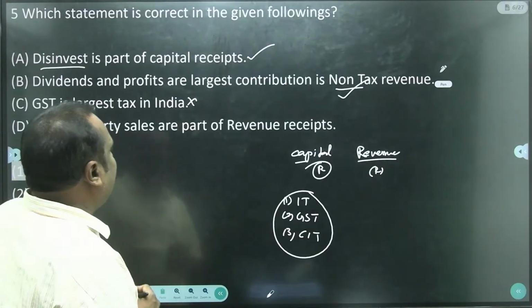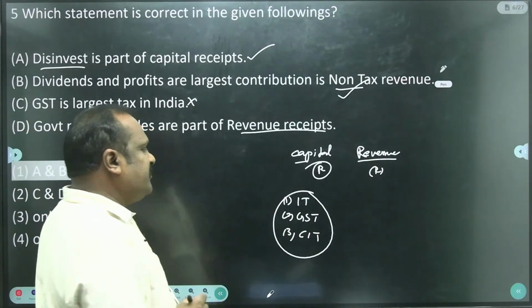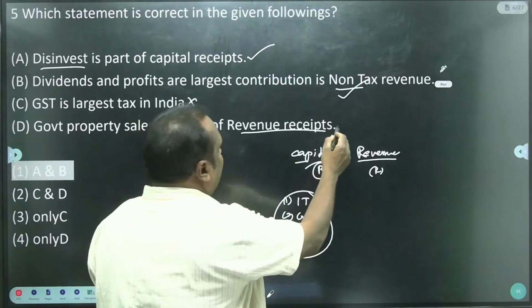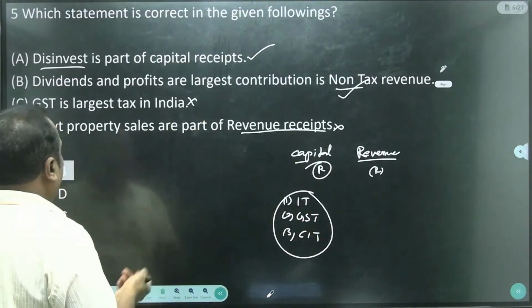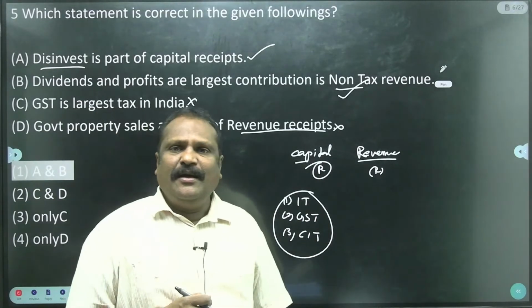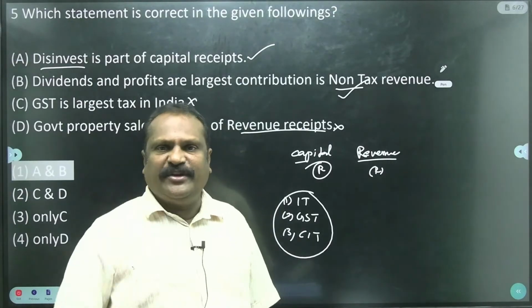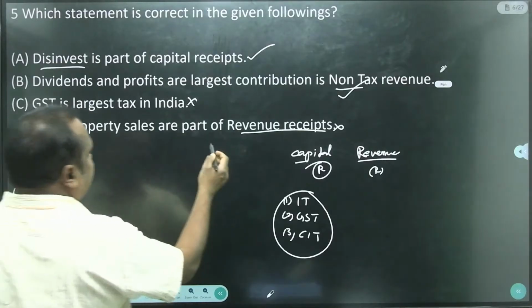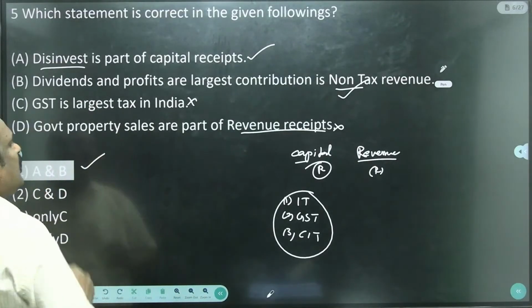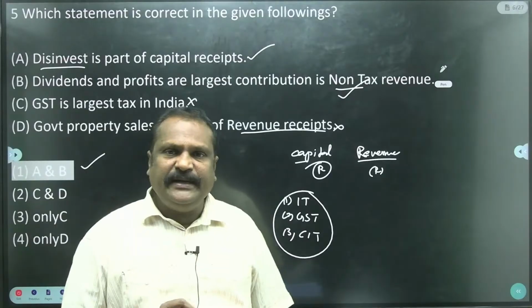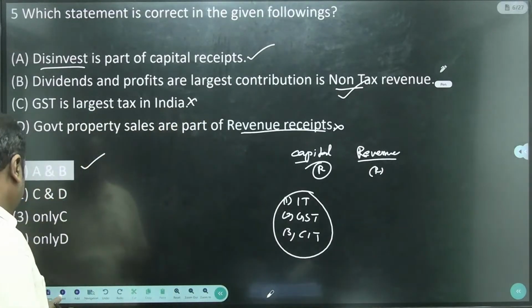Government property sales are part of revenue receipts. No, this is also wrong, because government property sales are part of the capital receipts, not the revenue receipts. That's why this statement is also wrong. A and B only are the correct answers, right? Then you go to another one.